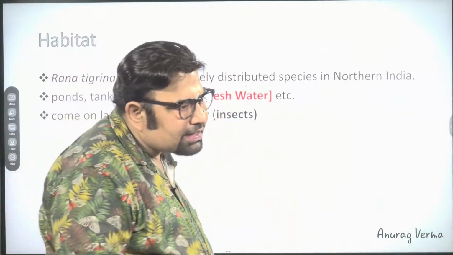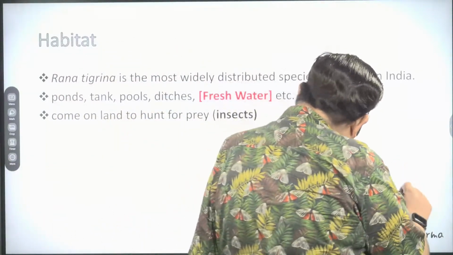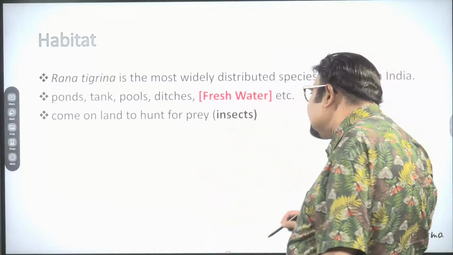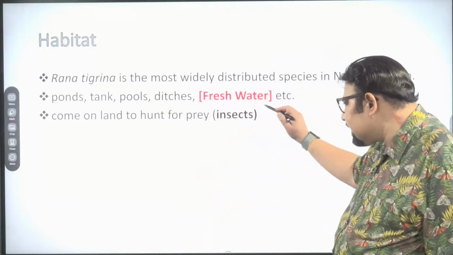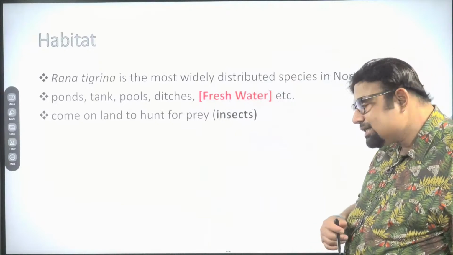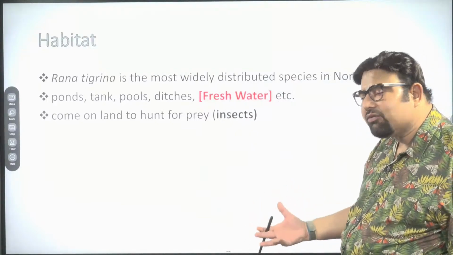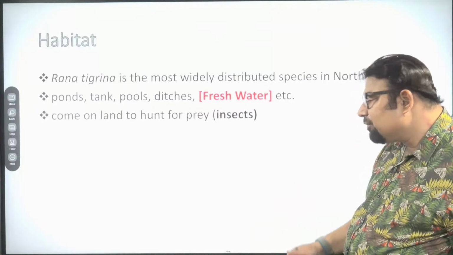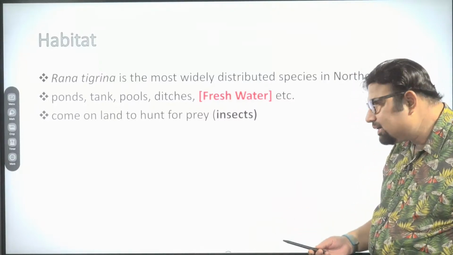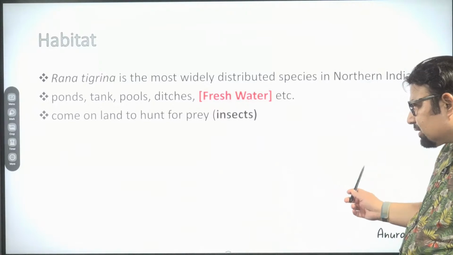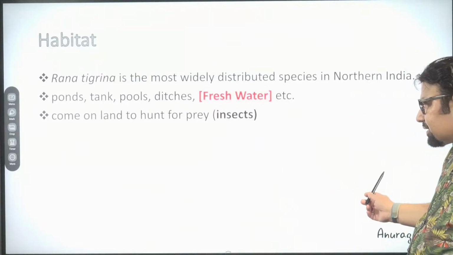Indian bullfrog is not a marine animal, it is a freshwater animal, so it is not found in the Indian Ocean, because Indian Ocean means marine water. It comes on land to hunt, and the food or prey is insects.